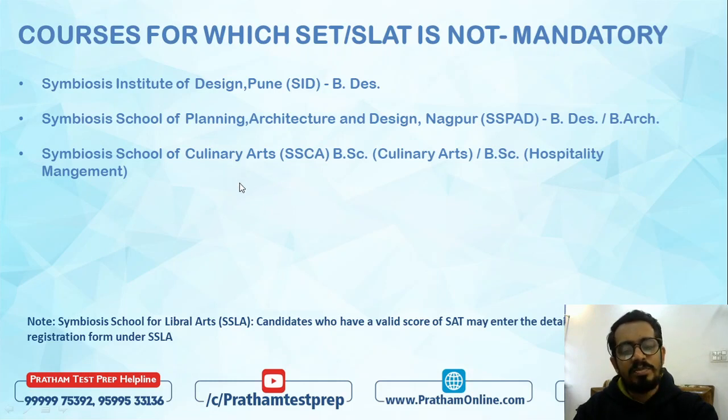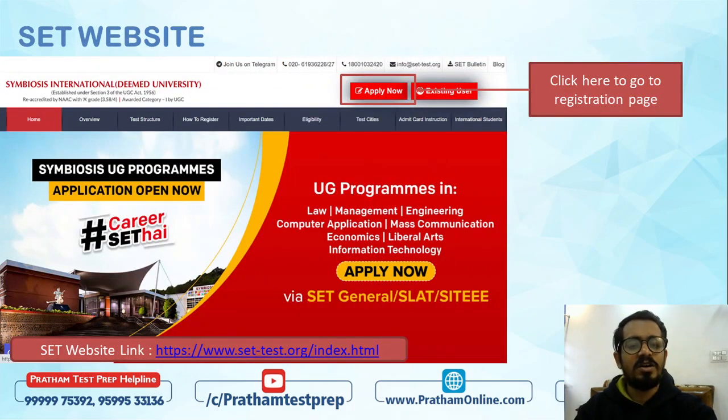Now, one more important point before I move ahead. There's an option called SSLA, which is Symbiosis School of Liberal Arts. इसके अंदर अगर आपको apply करना है तो you can apply using the SAT score as well. अगर आपने SAT already दिया हुआ है, if the score is good, you can apply in liberal arts using your SAT score also. Okay, this option is also available for the students who want to apply in liberal arts. All right. Let's move ahead and go to the website.